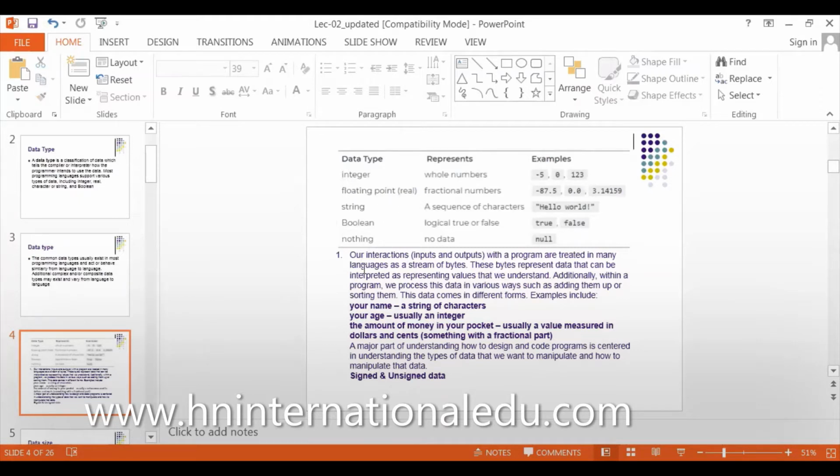Can it be minus and plus? Yes, it can be minus and plus.